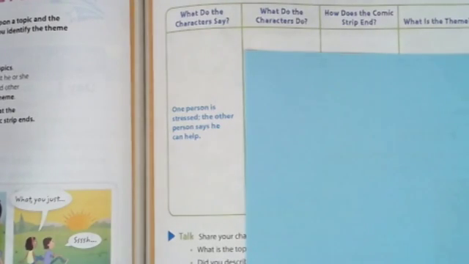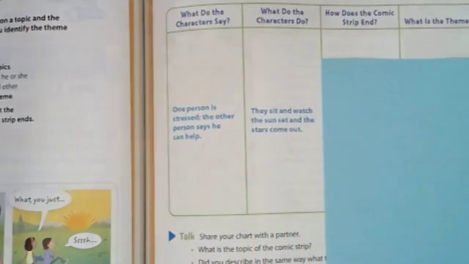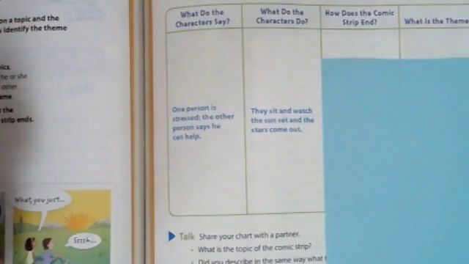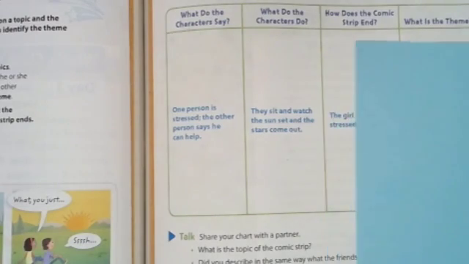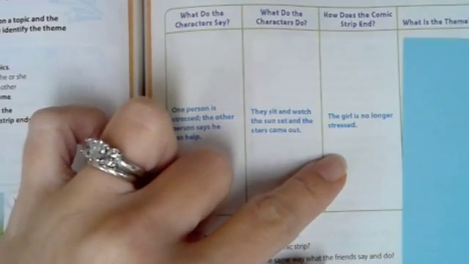Okay, and then we needed to say, what do the characters do? Well, one character sits with the other one at night to watch the sunset. So they sit and watch the sunset and the stars come out. You can write it in your own words or you can write it in these words. How does the comic strip end? The character who is stressed is no longer stressed. The girl is no longer stressed.